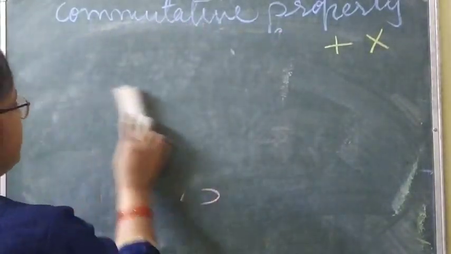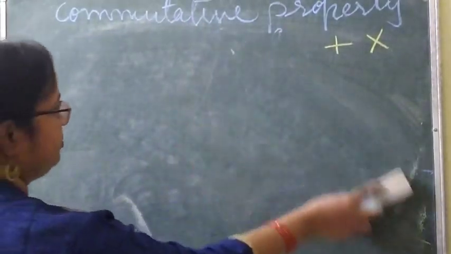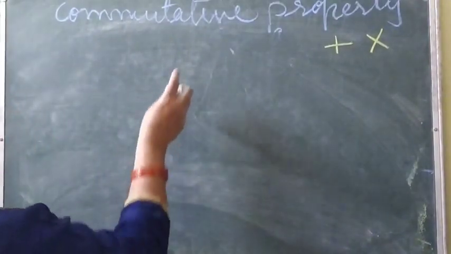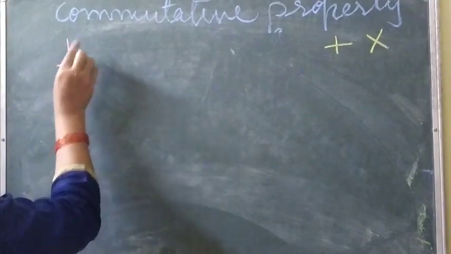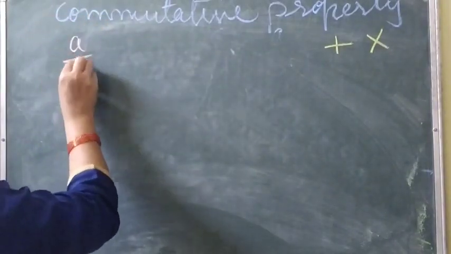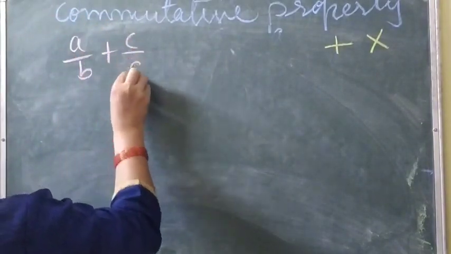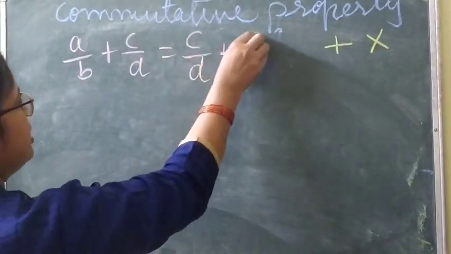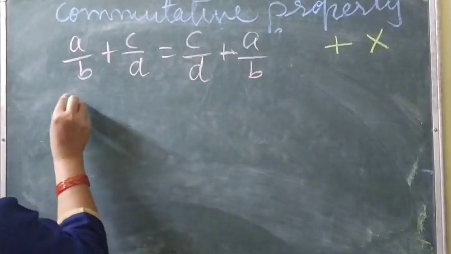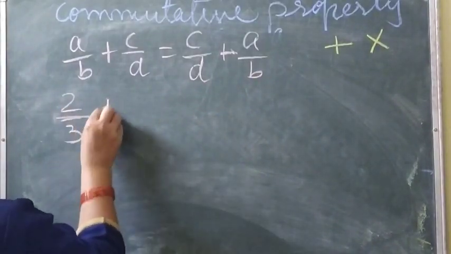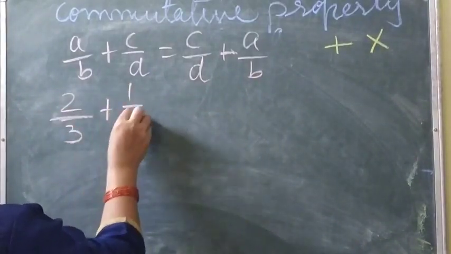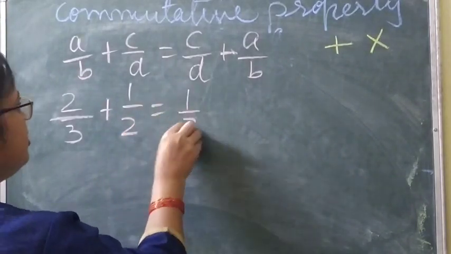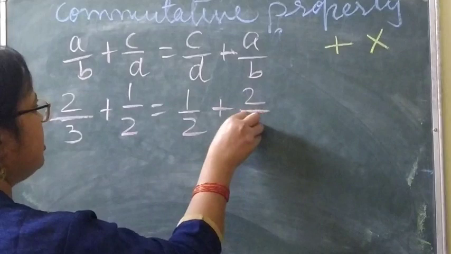In case of addition you will get A by B plus C by D is equal to C by D plus A by B. So 2 by 3 plus 1 by 2 is equal to 1 by 2 plus 2 by 3.